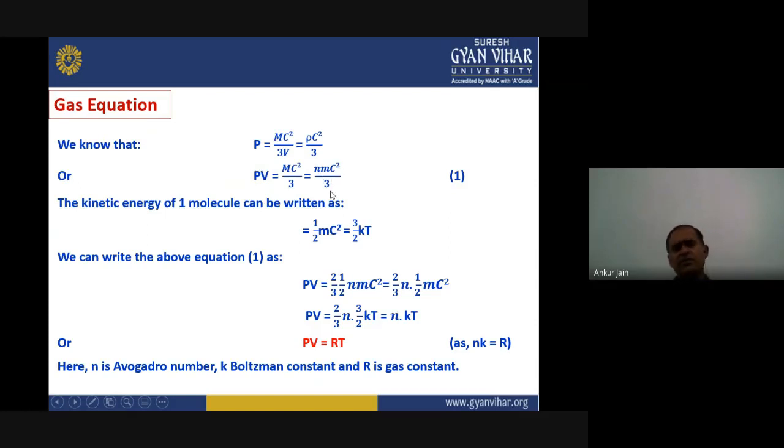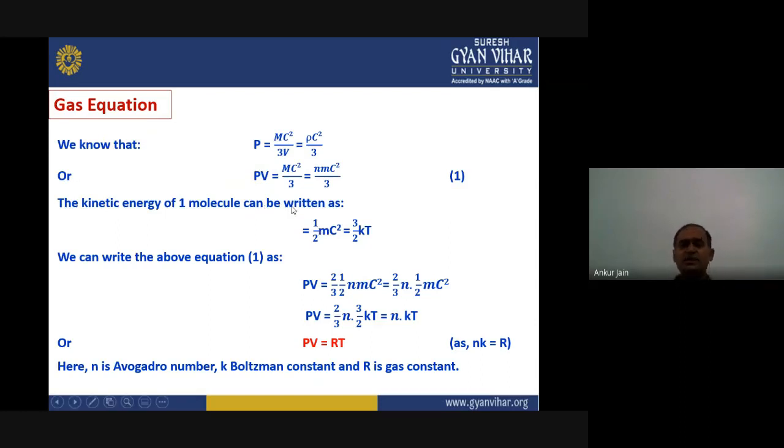Now we know that the kinetic energy of one molecule is given by 1/2 mc², and also can be given by 3/2 kT, where k is Boltzmann constant, T is absolute temperature, and the other things you have already been introduced to in this lecture.